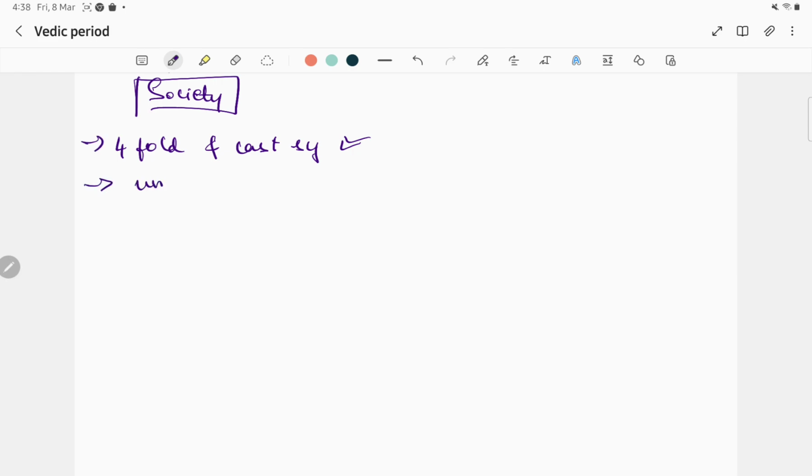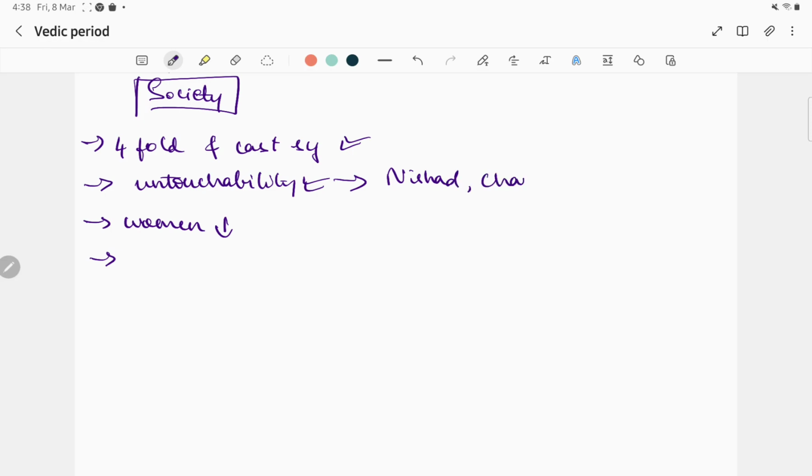And also untouchability was visible and its practice started. Women's position started degrading, and the untouchables mentioned are Nishada, Chandala, and Shabara. So these names are given for untouchability.